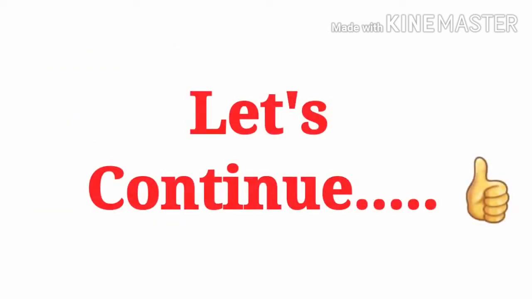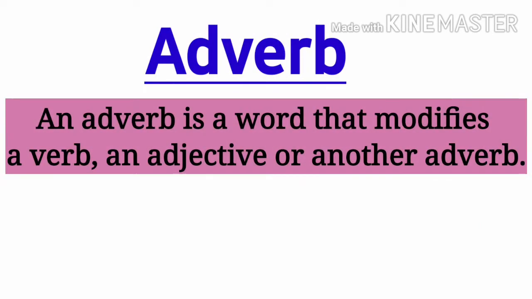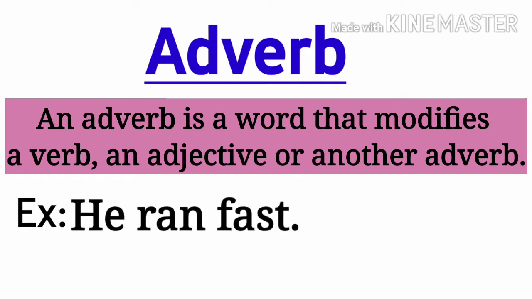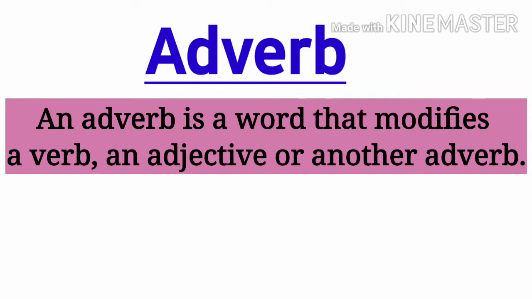Fifth part of speech is adverb. Adverb is a word that modifies a verb, an adjective or another adverb. Let us make it clear from examples. He ran fast. Here the word ran is the verb. The adverb fast is giving some modification or something more to the verb ran. We say he ran or he ran fast. Both have some differences in meaning. This is the case in verb.